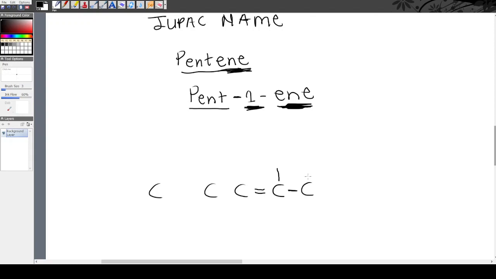So for carbon number 1 there's already 1 bond. So 2, 3, 4. There's already 2 because once the double bond is there, the carbon atoms that are surrounding this double bond will share the double bond. So we already have 2 for this carbon. So 3, 4. 1, 2, 3 and 4.